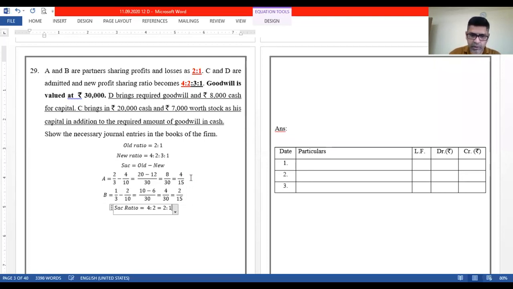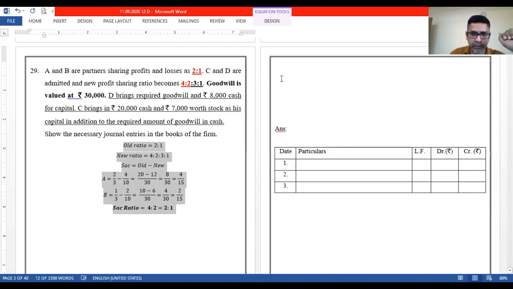So this is what I was telling you. In any case, if this happens, that's why I have marked that particular part with red. Old ratio of A and B is 2:1. New ratio also amongst A and B is 2:1. So it is quite obvious that whether we calculate this or not, sacrificing ratio is bound to be 2:1.